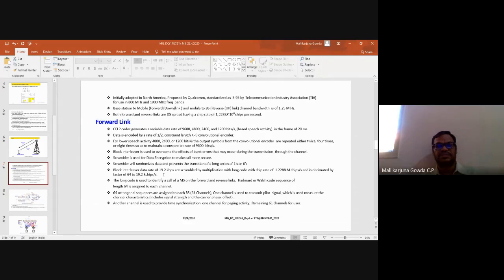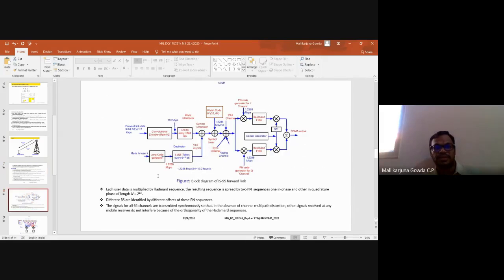The output of the block interleaver will be 19.2 kbps. It is scrambled by multiplication with the long code with the chip rate of 1.2288 megachips per second, and is decimated by a factor of 64 to get a chip rate of 19.2 kilochips per second. I will show that here. This is the long code. If I want to mask each user, I am doing randomization, that is the scrambling.